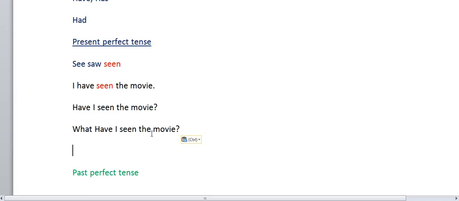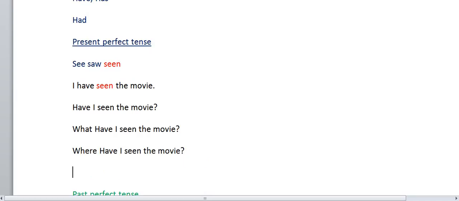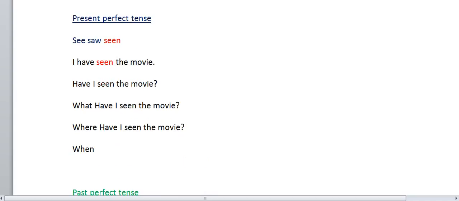Where have I seen the movie? Suppose you can put, where have I seen the movie? You can put questionnaires like what, when, where, how. You can add any question word in front of that. That is very simple. Now we have converted present perfect tense into a question.